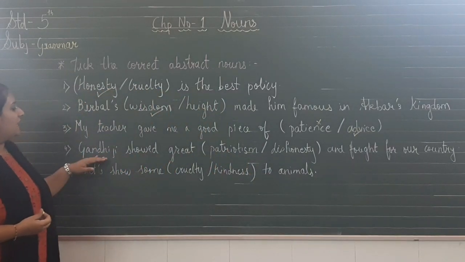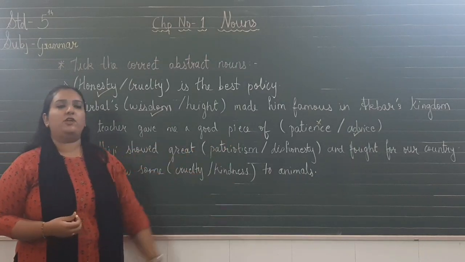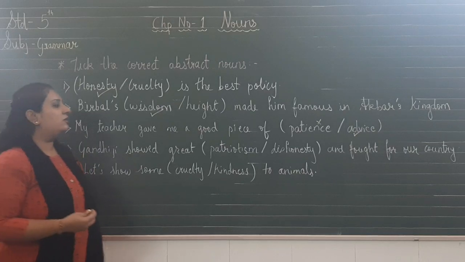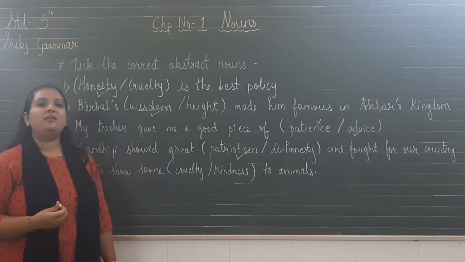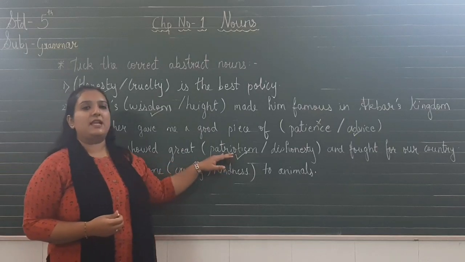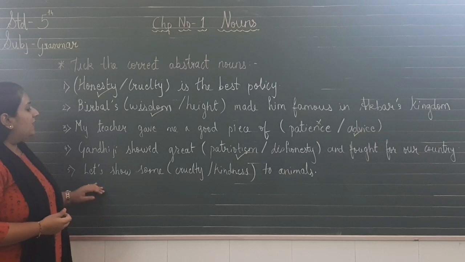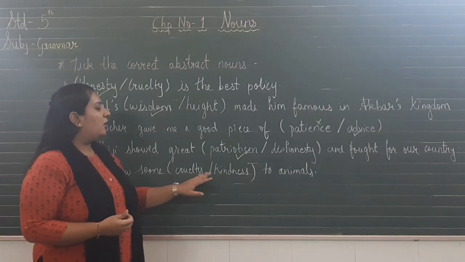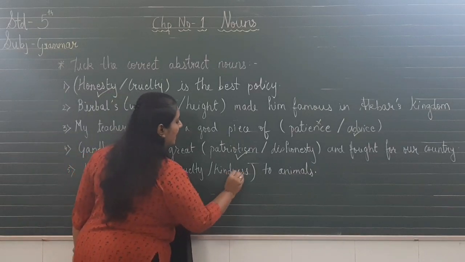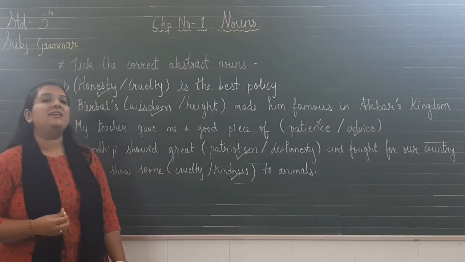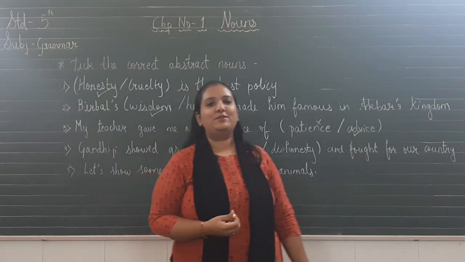Next is Gandhiji showed great patriotism or dishonesty and fought for our country. We all know that Gandhiji showed great patriotism and fought for our country. Patriotism is an abstract noun which we can only feel. And the last one, let's show some cruelty or kindness to animals. We should always be kind to animals. So kindness here is an abstract noun. So I hope you have understood the exercise of abstract nouns.